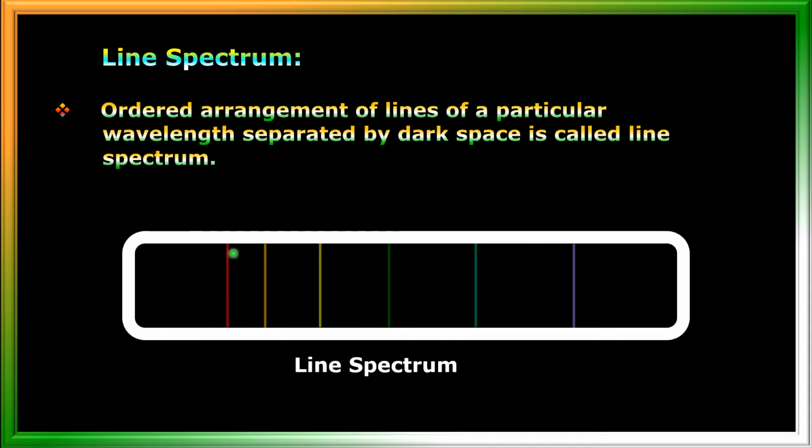That means each wavelength is completely separated from other wavelength. That's why it is called as the line spectrum. So it's not a continuous spectrum. After ending of this color, next color is beginning, and there is a dark space also between the lines. So this type of spectrum is called as line spectrum. Okay.